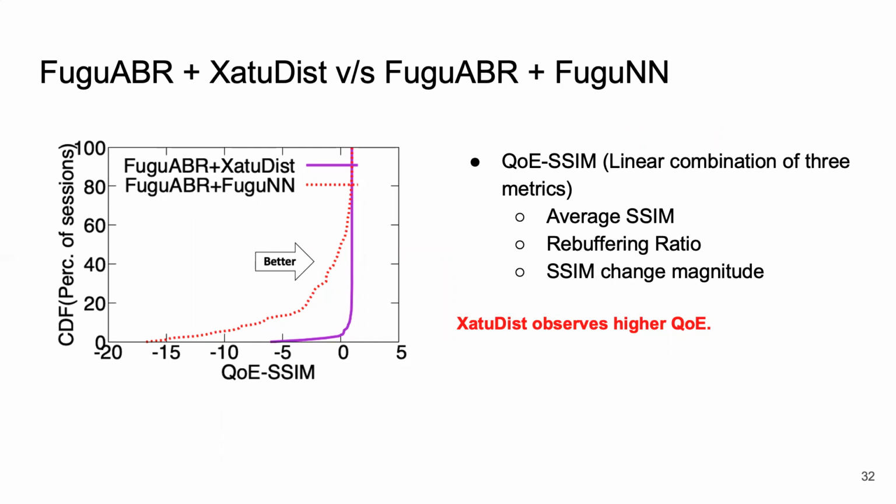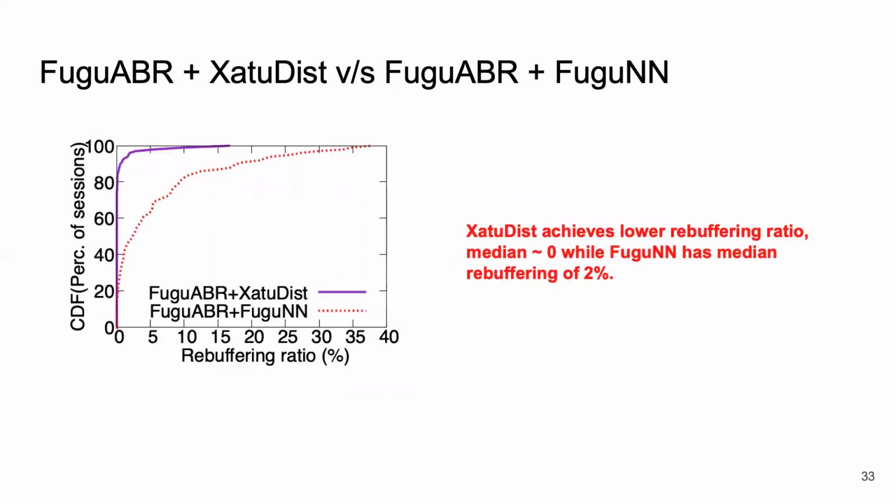For comparison, we use SSIM, a perceptual metric of video quality, and also look at QoE, which is a linear combination of the average video quality, rebuffering ratio, and change of quality during a video session. We observe that Xatu Dished sees a much higher QoE. The difference between Xatu Dished and Fugu-NN is huge for more than 20% of the sessions.